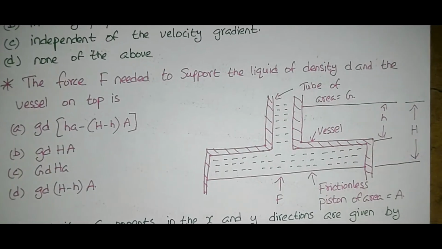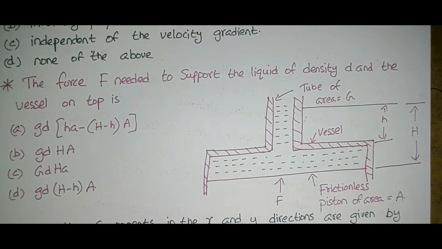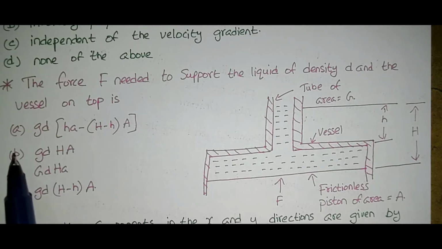Here in this question, a diagram is given. Whenever we get a diagram in the question, first of all we have to understand the diagram. Once we understand the diagram, we can easily select the option, because four options are provided for each question, and definitely one option will be correct. If we understand what the author is asking from the diagram, we can easily go for the correct option. Now we will see this question.